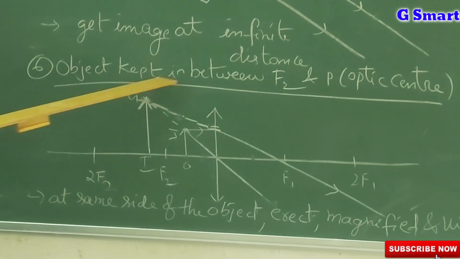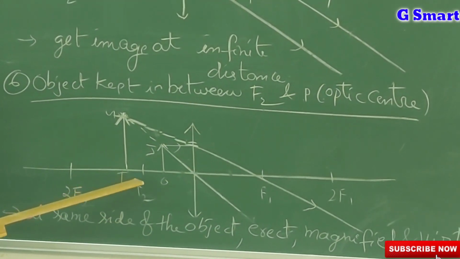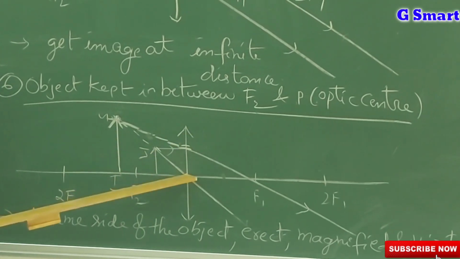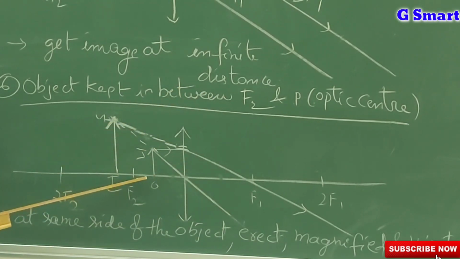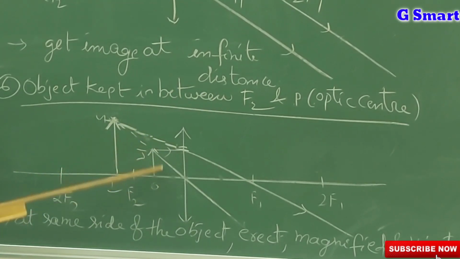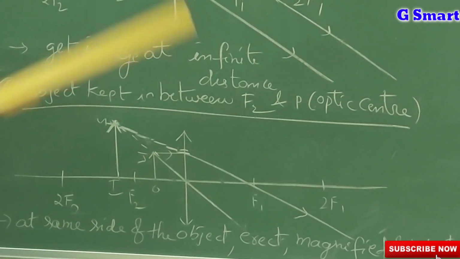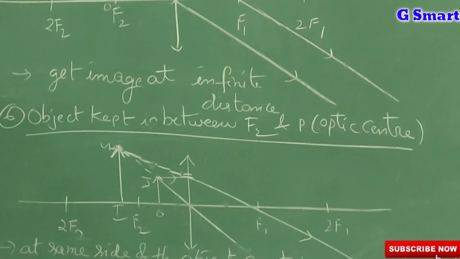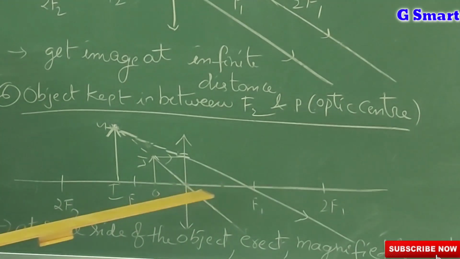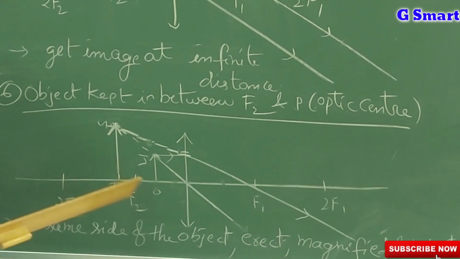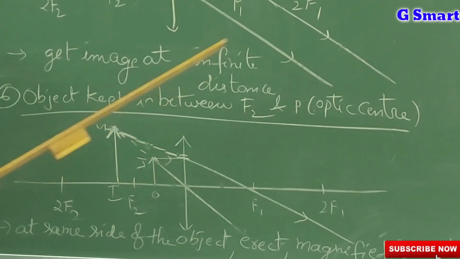Next one, object kept in between f2 and P, the optic center. In between f2 and the optic center, you will get the image on the same side of the object. Where you keep the object, on the same side you will get the image, that is diminished, erect and virtual. So a convex lens gives you both virtual and real images. In one position only we will get the virtual image, that is when we keep the object in between F2 and the optic center.